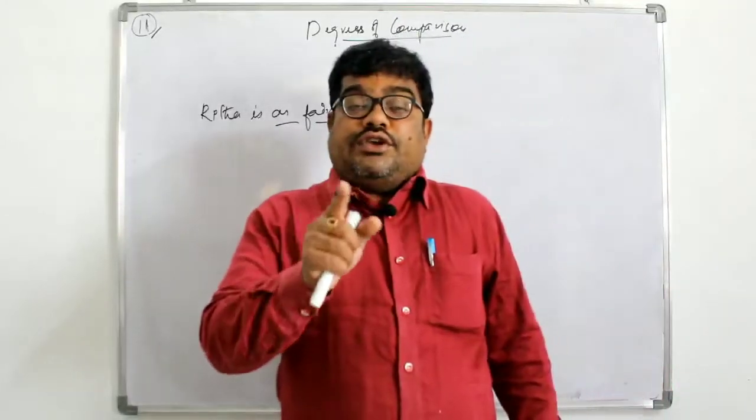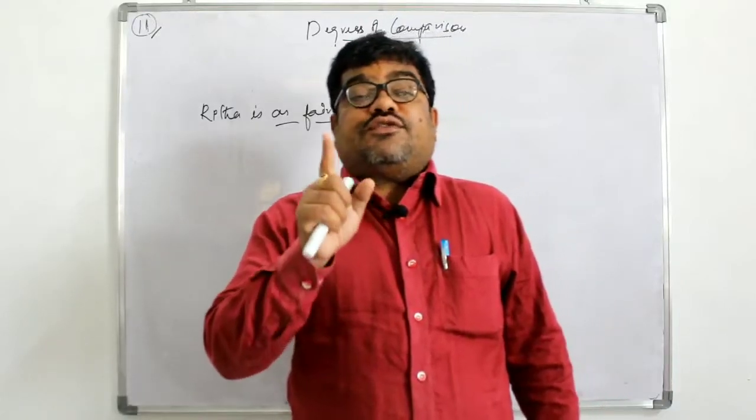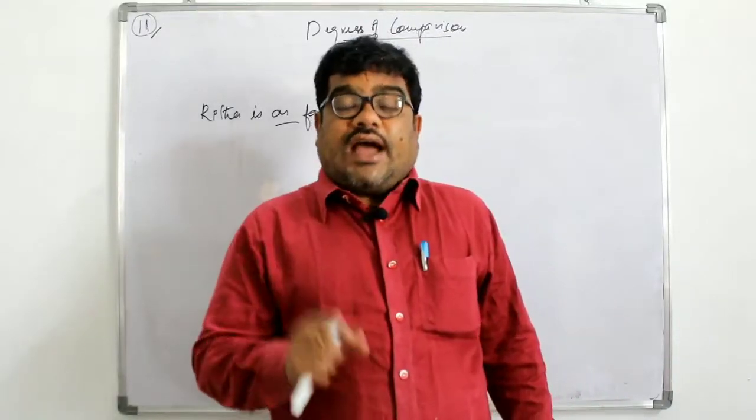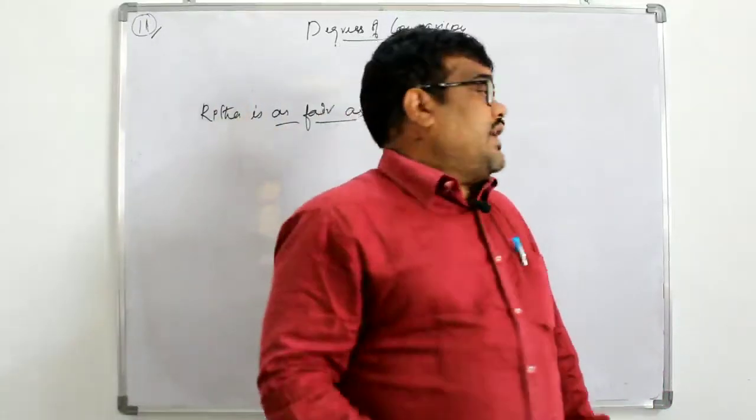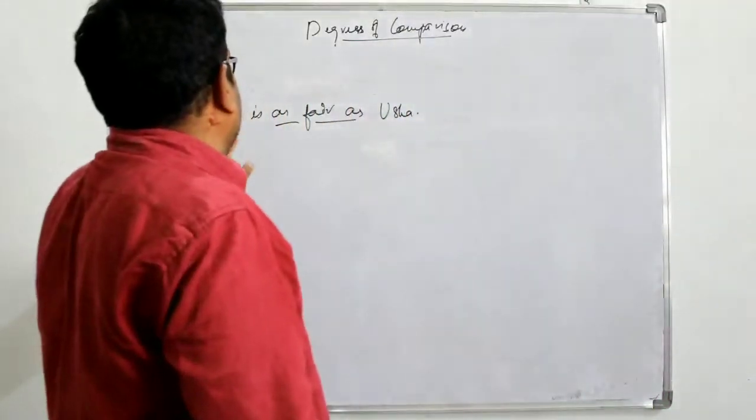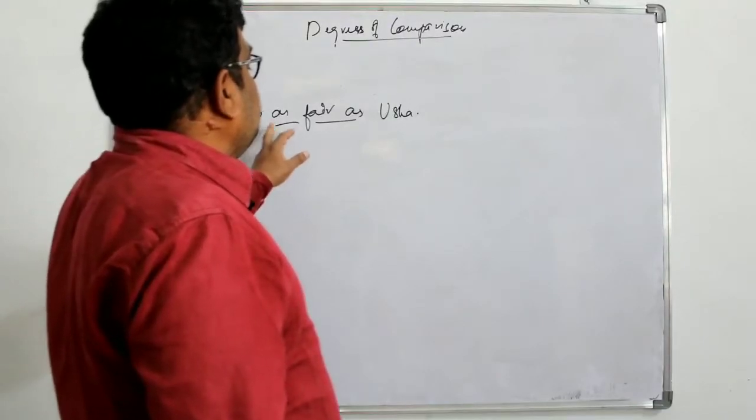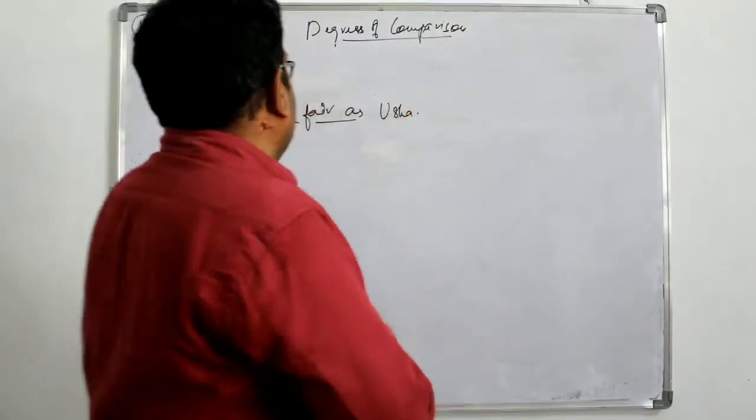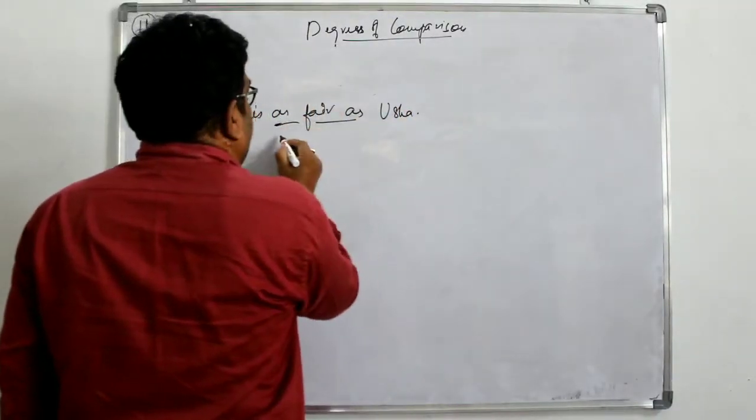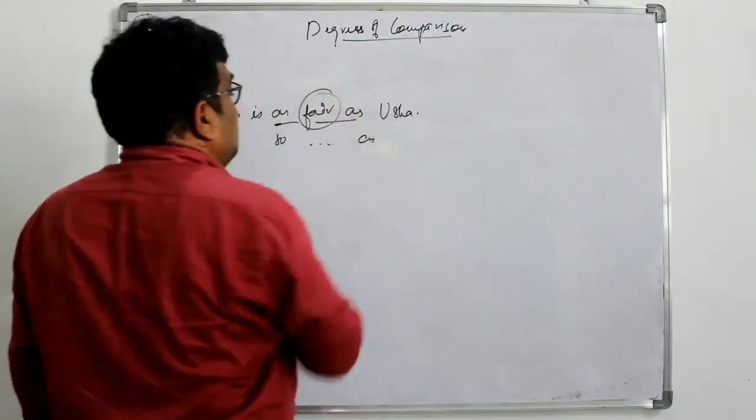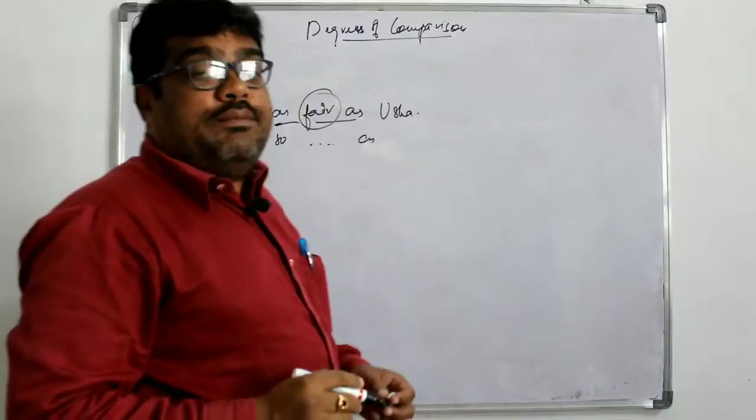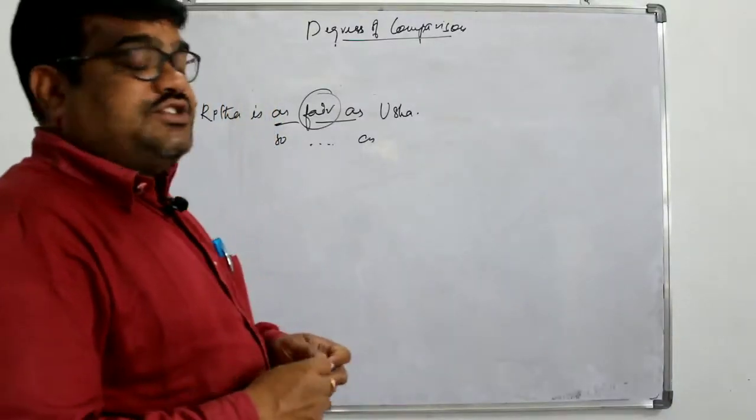Here we use the base form of the adjective, as well as we use as, and so as. For example, you see this, Rita is as fair as Usha. I have used as, or we can use so as. I have used the basic or the base form of the adjective.